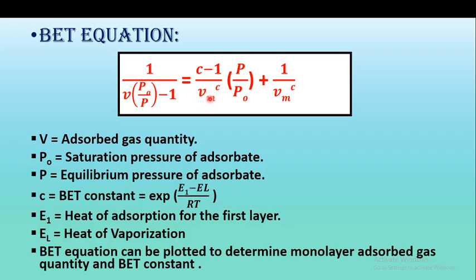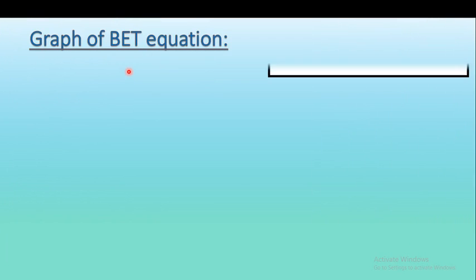Vm means the monolayer gas volume, also the monolayer gas quantity, and C is the BET constant. This BET equation can be plotted to determine both the values, that is Vm and C. So what is the graph of the BET equation?